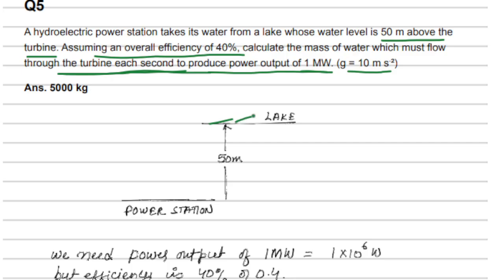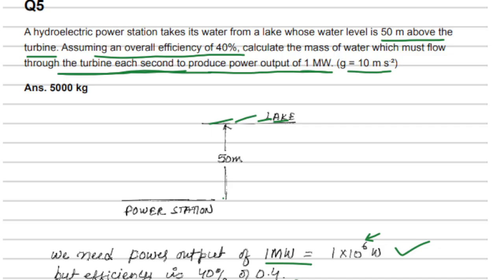There is a lake here and water is coming down. It goes to the power station and that moves some turbine and then we are creating electricity. So the height is given. Height is 50 meters. So the water will be coming down 50 meters to the power station. Now one way we can approach is to first see what power output we need. We need 1 into 10 to the power 6, because mega means 10 to the power 6.